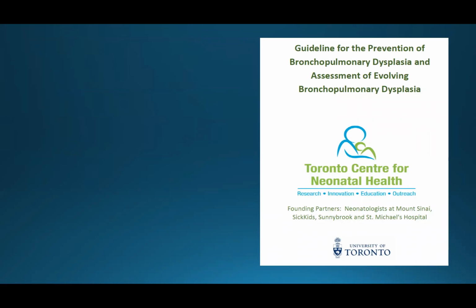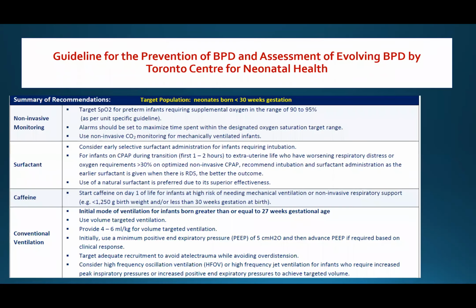Here we have the Canadian guideline for prevention of bronchopulmonary dysplasia and assessment of the evolving bronchopulmonary dysplasia by the Toronto Center for Neonatal Health. The target population was neonates born less than 30 weeks of gestational age.